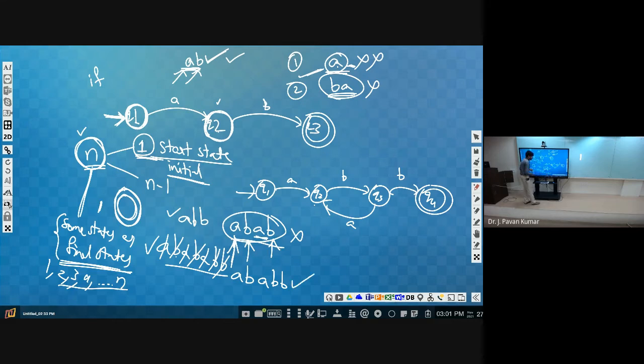So like this, we are able to determine whether the given string is accepted or not, whether the given string is allowed or not. We are able to determine it by using this machine. Okay, what is this machine and all, we will see formally in the next class with the definition.